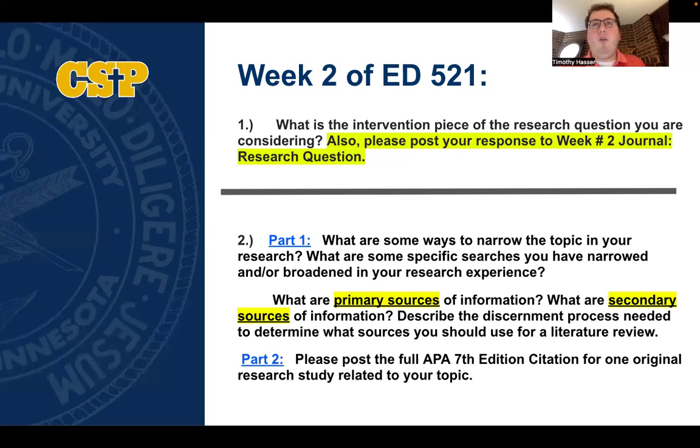And so an important part of your research question in your topic is the inclusion of an intervention component. So your research question should not be just, what is the impact of trauma on high school students? This could be part of your research question. However, you also want to look at what interventions and strategies you are going to explore to improve the impact that trauma has had on this group and how to promote resilience and recovery.